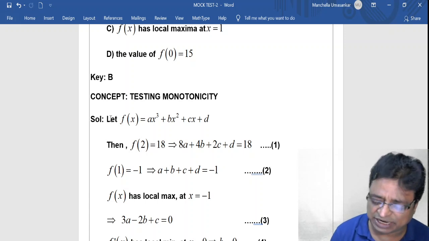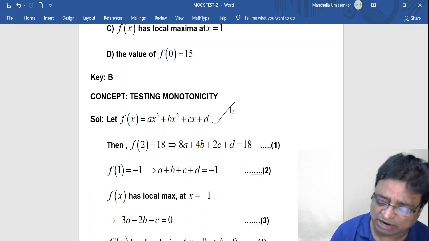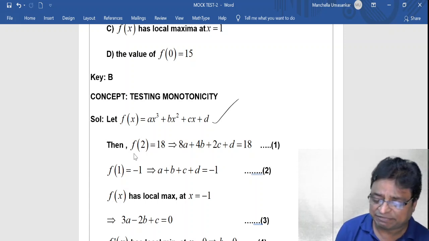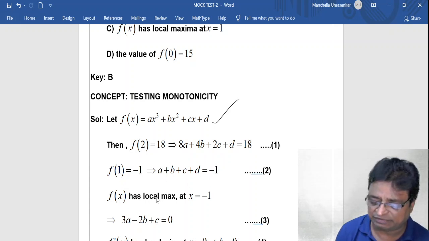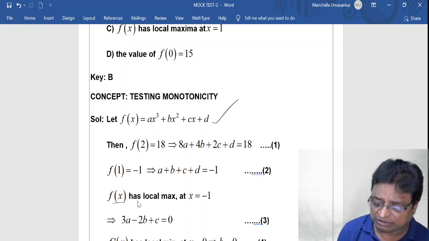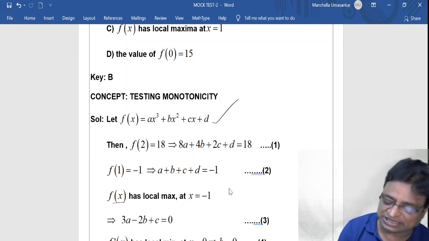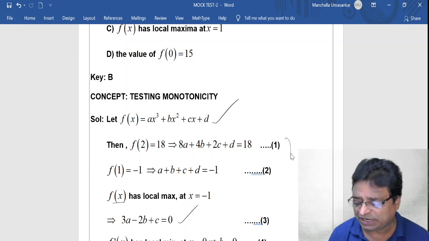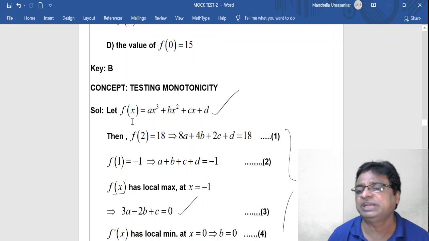So here I considered the standard cubic polynomial equation. Since f of 2 is equal to 18, I got one equation, and f of 1 is equal to minus 1, I got another equation, and it has a local maximum. Therefore, the point first of all lies on the curve, and moreover the derivative at that point is 0. So ultimately I got 4 equations in a, b, c, d.